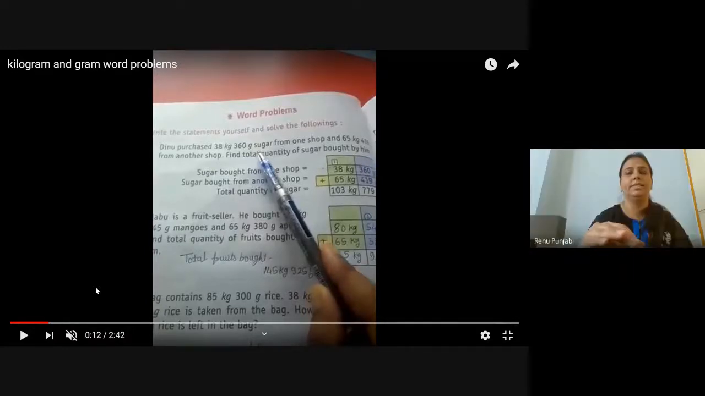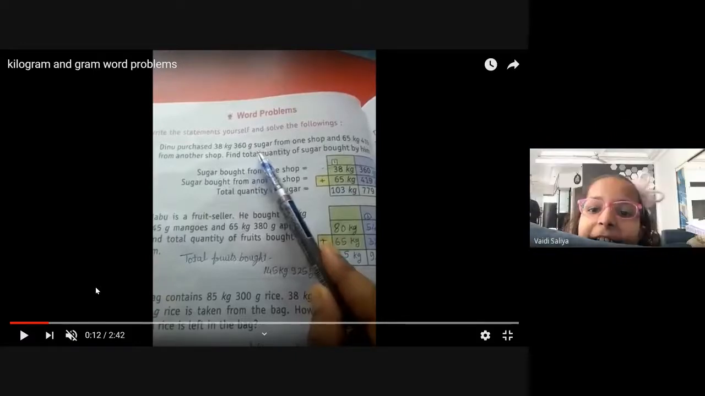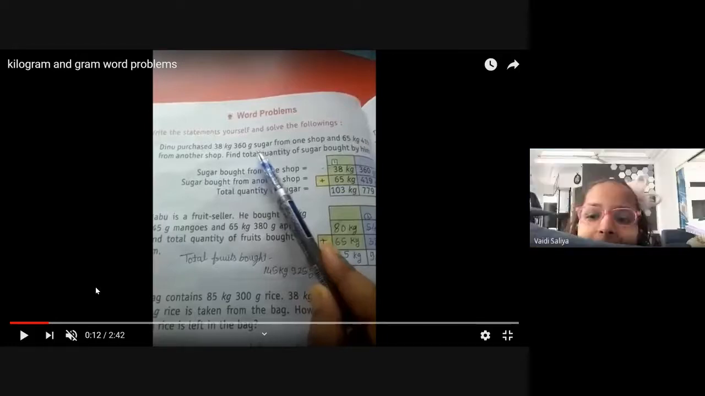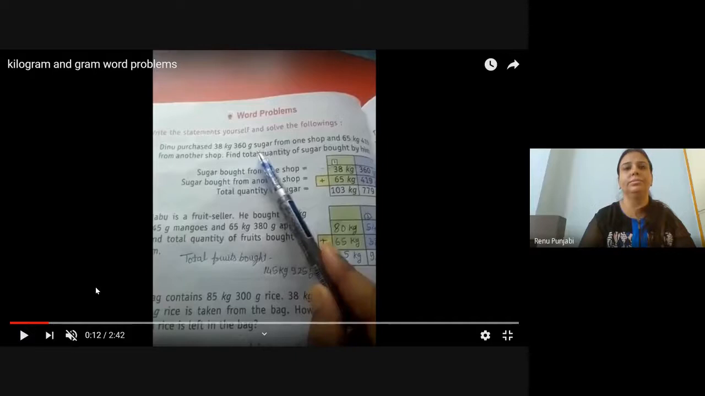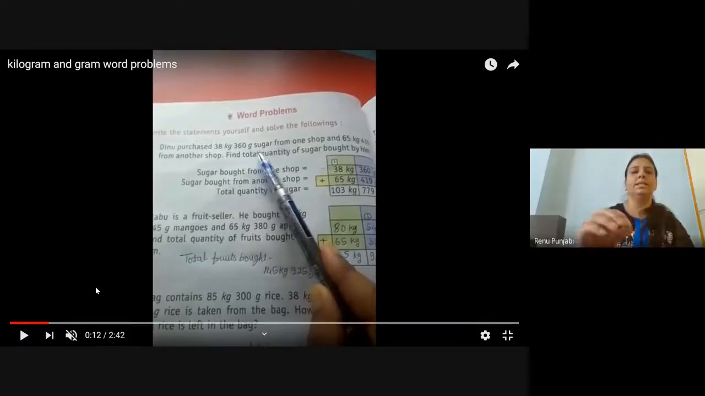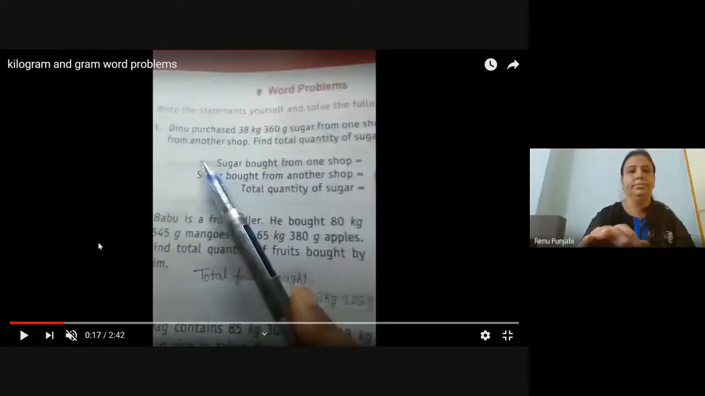Ma'am, what we have to write in notebook? Which child is this? Alia? Who is asking what we have to write? Vedi, is something visible on the screen? Yes. That you have to write in your notebook. Ma'am, it's 80 kg, right? Yes, 80 kg and 545 grams. Next one is 80 kg.